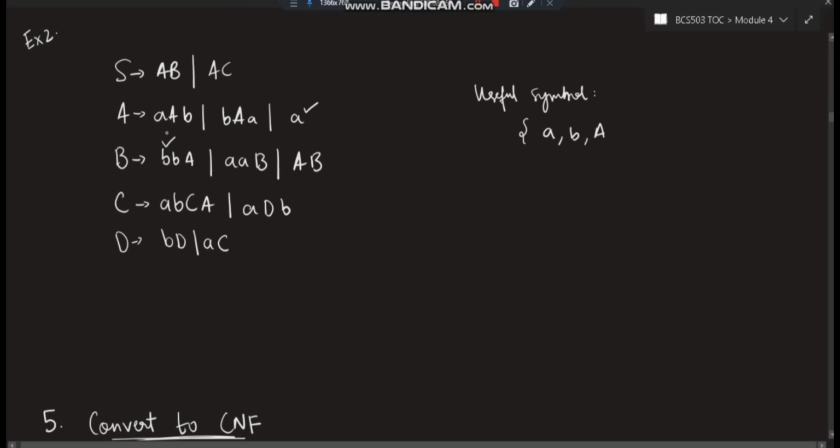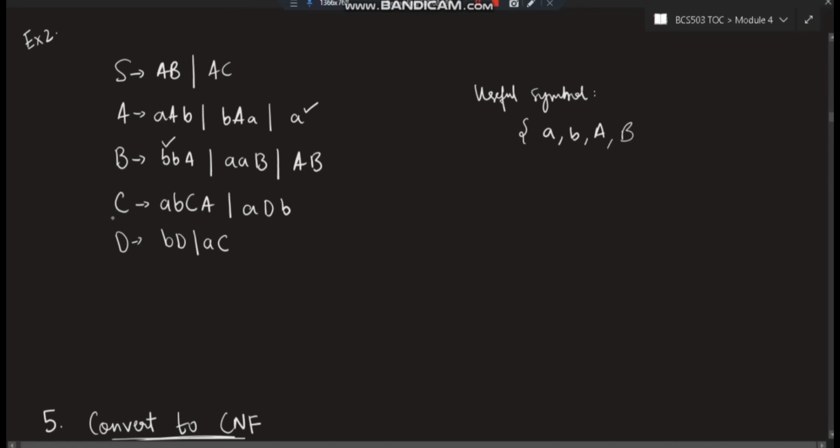Okay, what if after considering B I got this as a useful symbol and I write here B, because of writing B this also becomes useful. So we have to always check first. Okay, don't hurry, first you check. So here A is useful, we need not consider it. Second, B goes to BBA. Is BBA present in this set? Yes, it is present. Therefore, this is a useful symbol. And if one also I find here as useful, that letter will become useful. So B also became useful here.